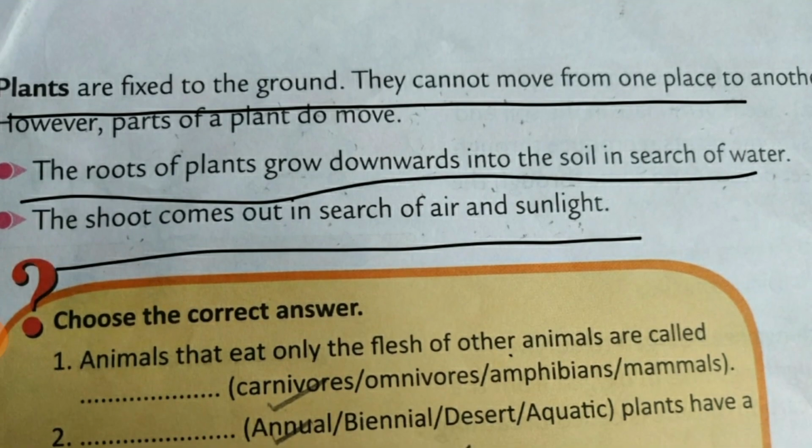Now we'll discuss the plants. Plants are fixed to the ground. We all know that plants can't move from one place to another. So how do they move? So the body parts of the plants, that is root system and shoot system. The root system grows downwards in the soil in search of water, and the shoot system, that is stem, leaves, the shoot system grows upwards, yani above the ground, in search of air and sunlight.